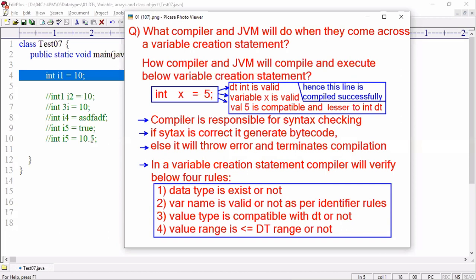Compatible means: can it store or not? For example, I am giving you a duster and asking you to fill water. Can you store?